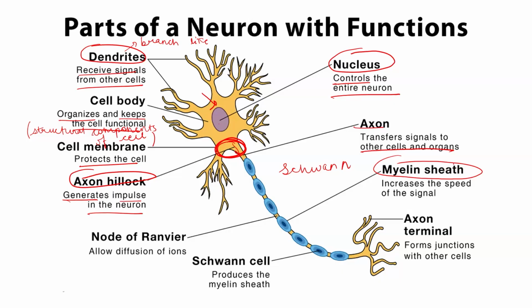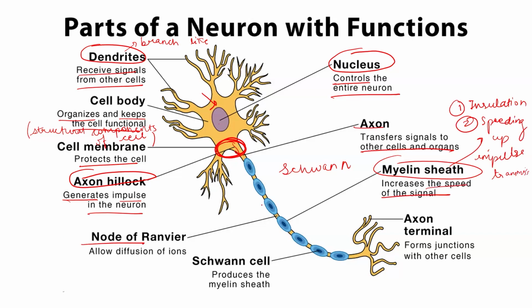What is the function of the myelin sheath? Firstly, it provides insulation. Second, it helps in speeding up the impulse transmission, so it increases the speed of the signal. Then we have the nodes of Ranvier. Nodes of Ranvier are the gaps in the axons where the myelin sheath is absent, and they allow the diffusion of the ions. Schwann cells are the cells that produce the myelin sheath.